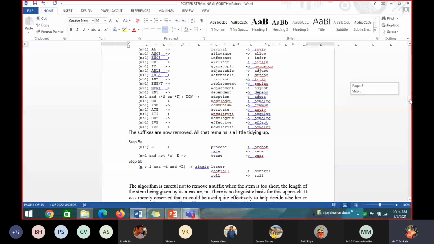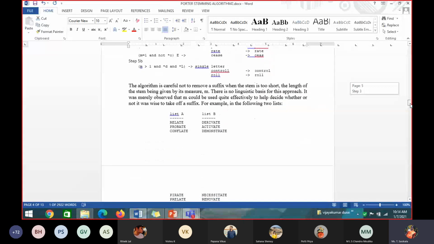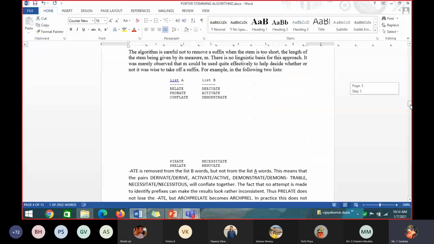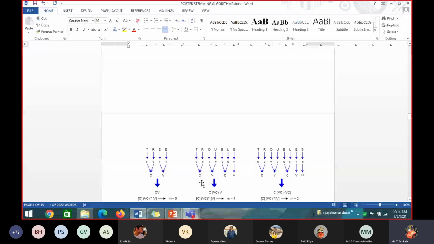Some rules are simple rules without M value. Some rules are with M value. Okay, M value with this suffix means it should be replaced by this. Like that they are taking, and finally they are applying it and removing it. Okay, see, this I have uploaded there. No need for this. Only the PPT till here is enough. Okay, that PPT, these some rules to explain to you is enough.